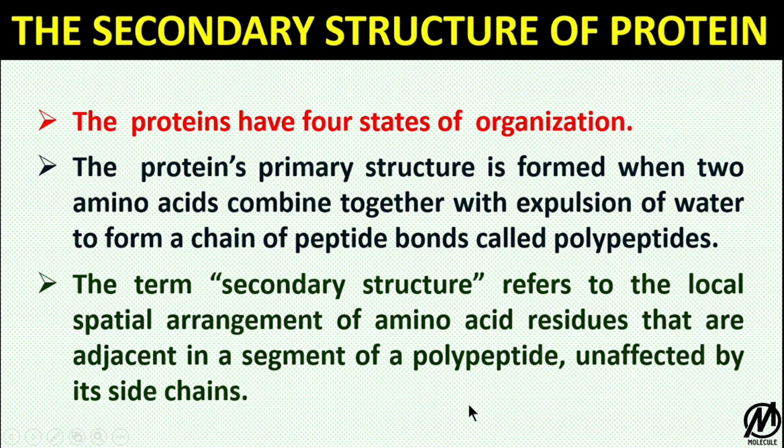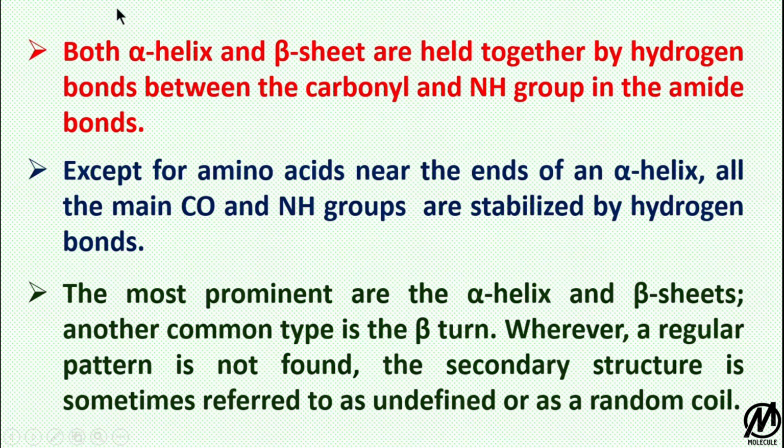Local spatial arrangement means they are not concerned with the side chains or their arrangement. They have a fixed pattern and keep repeating that pattern so that they can form a stable secondary structure. Both alpha helix and beta sheets are held together by hydrogen bonds between the carbonyl, that is the CO atom, and the NH group in the amide bonds.